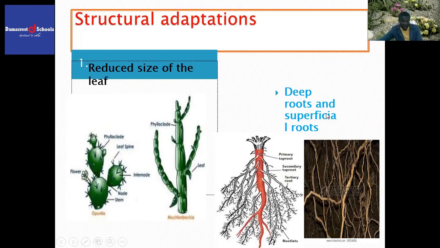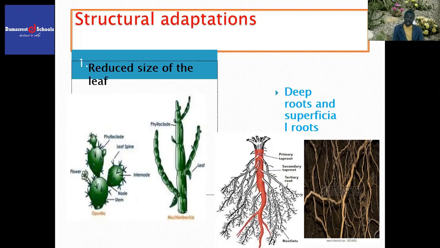And some xerophytes also have got superficial roots. What are superficial roots? These are roots which grow horizontally on the surface of the soil, so that when there is light shower, they are able to absorb water so that the plant may use it.